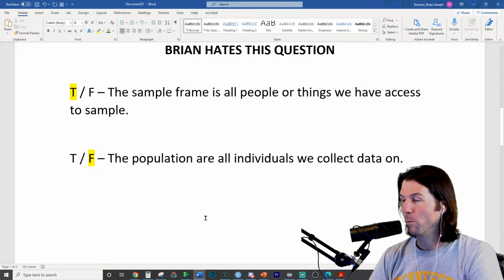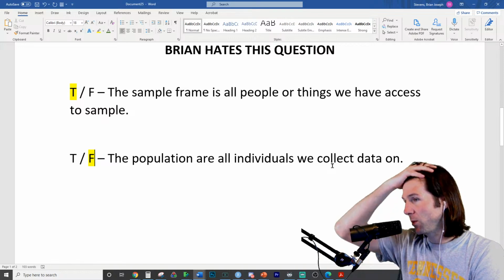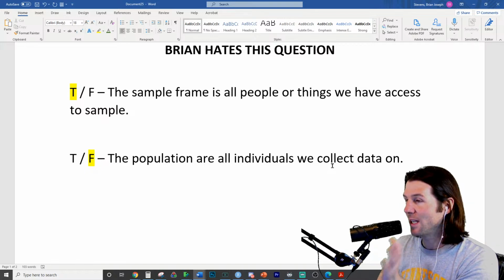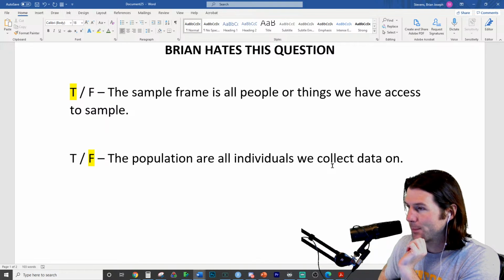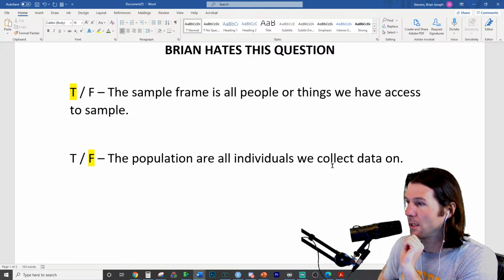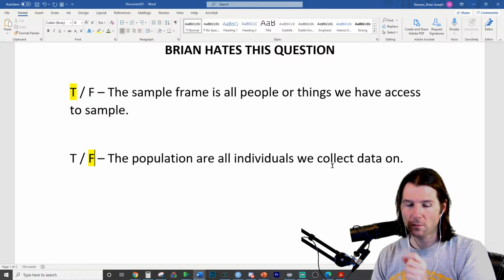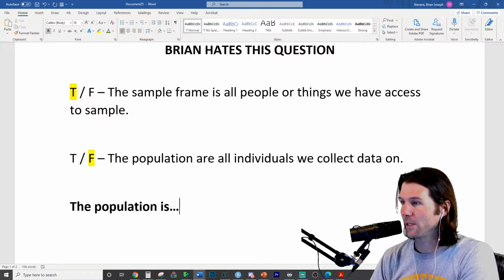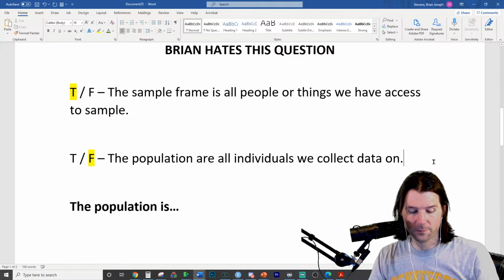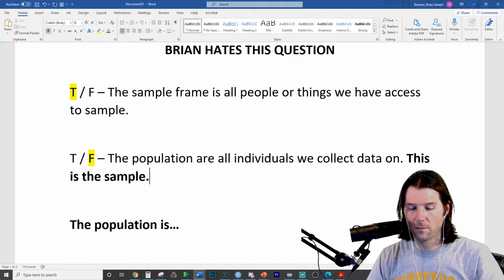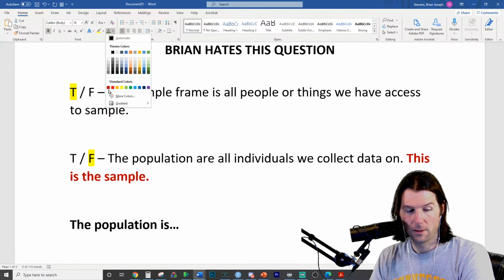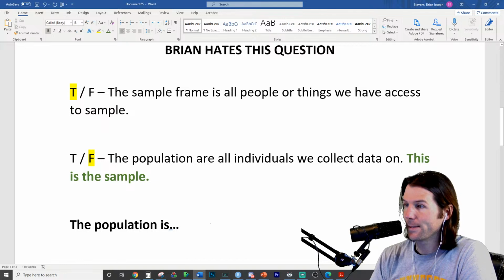What is the something we collect data on? You could say, well, technically, Brian, if we do a census, the population is all individuals we collect data on. The sample, exactly. The sample is all individuals we collect data on. How do we define the population? This is the sample right here. So that's why this one's wrong. The population is what? What is the population?